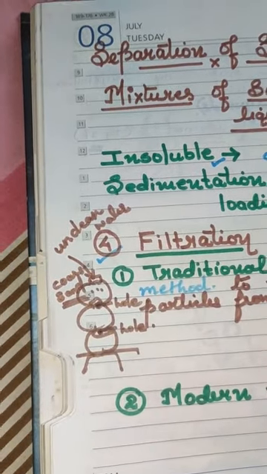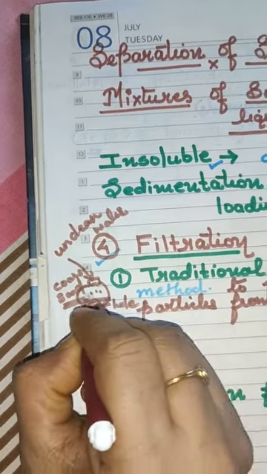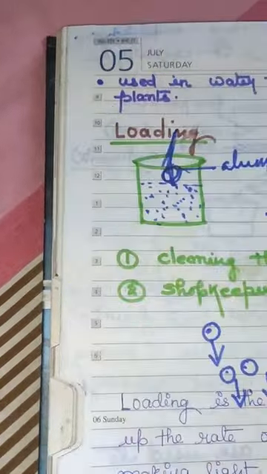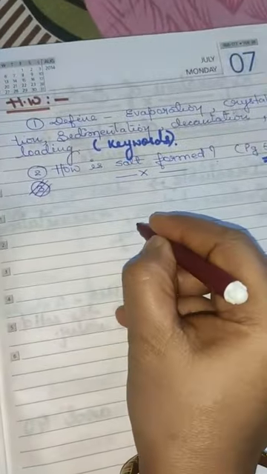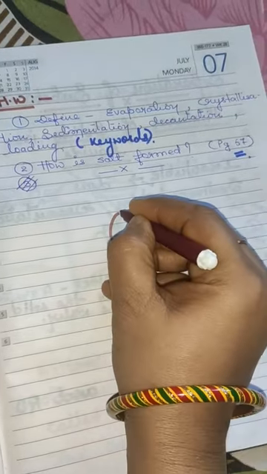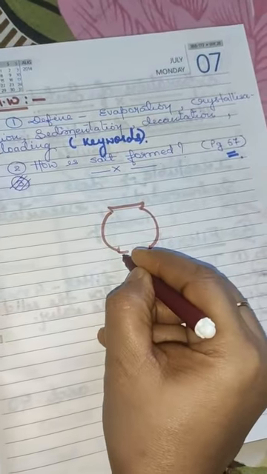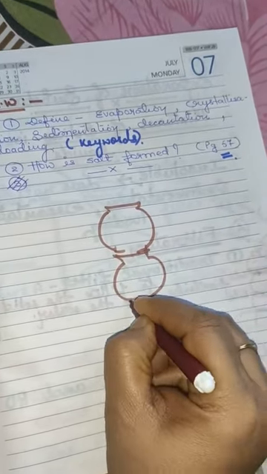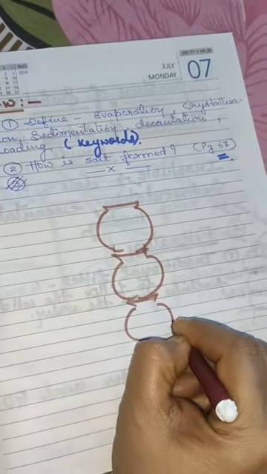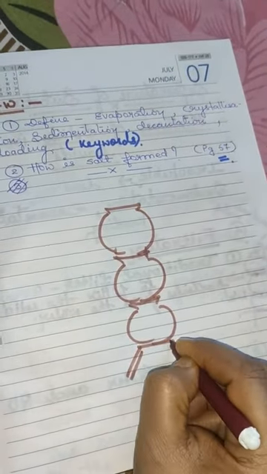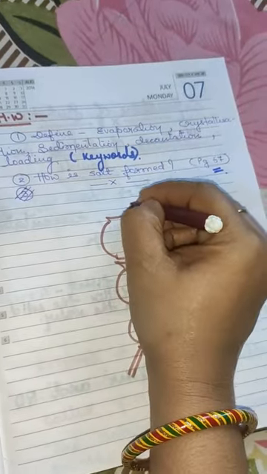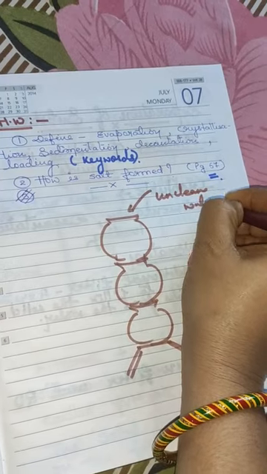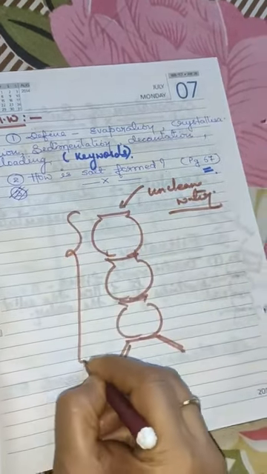Clear? And then a piece of cloth. Let me draw it once again. This is the first pot, which was kept on top of the second pot, and it was kept on a stand. This is your unclean water, on the top of the system.